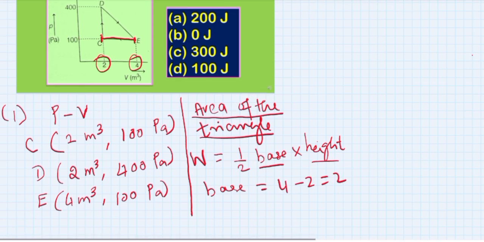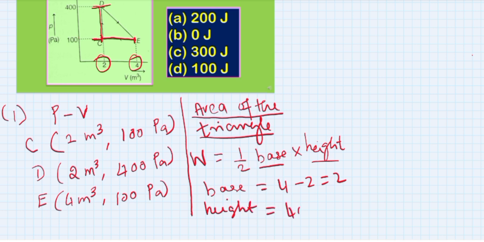Then I have to calculate the height. This is the height. So the height is 400 minus 100, which is equal to 300. So that is my height.